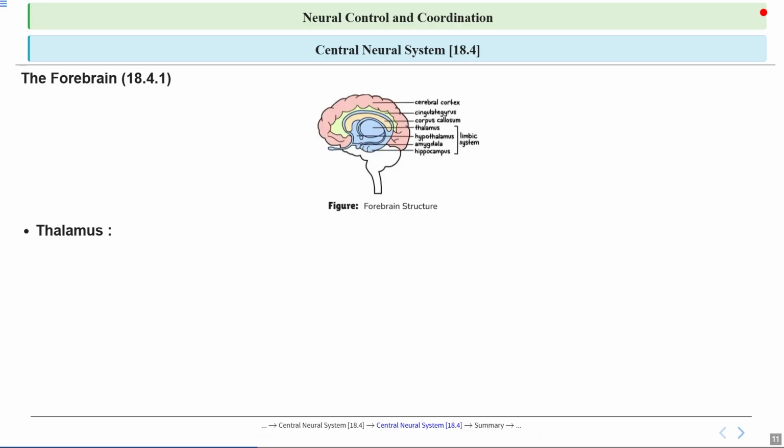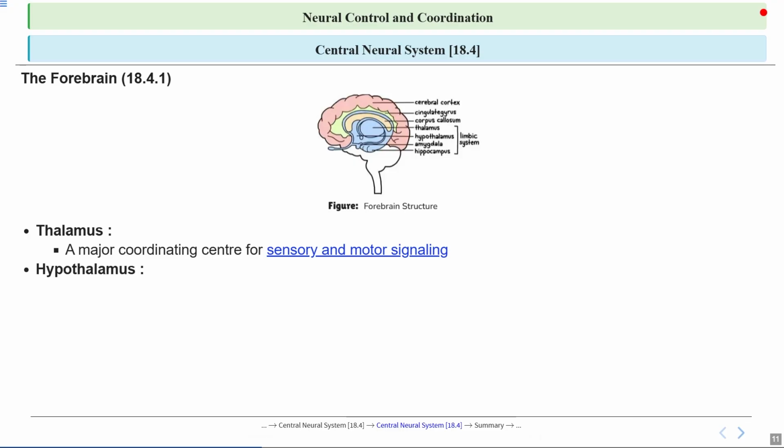After the cerebrum, let's start with the thalamus. This structure acts like a relay station in the brain. It receives information from our senses and sends it to the right areas of the brain for processing. It is especially important for coordinating sensory and motor signals. You can see that it acts as a traffic controller, making sure messages from our eyes, ears, and skin get to the right place and that instructions from your brain reach your muscles efficiently. Without the thalamus, our senses and movement would be disorganized.